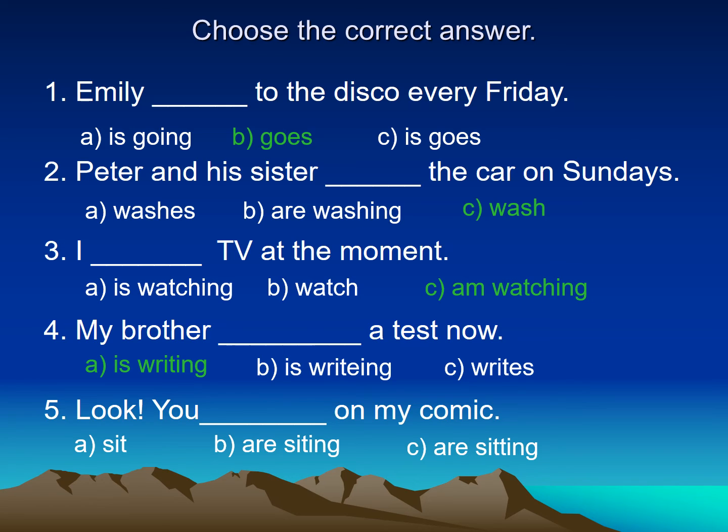Number five, look, you sit on my comic. When I say look, am I speaking about what's happening right now, or is it a habit? I'm speaking about what's happening right now. I want you to look at it now. So for you sit on my comic, I have to use the present continuous because I'm speaking about things in progress. So I have to put you are, and then the verb sit. Can I say sit with only one T or double T? Yes, excellent, with the double T because I have a vowel before the T. So you are sitting on my comic.